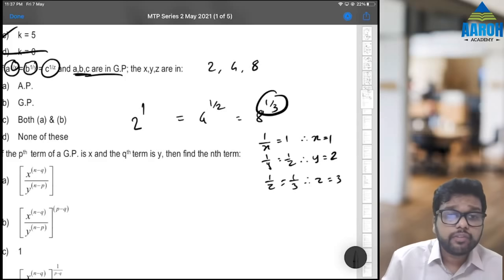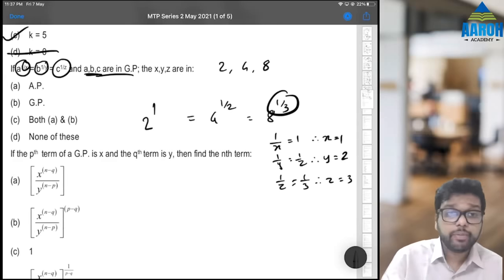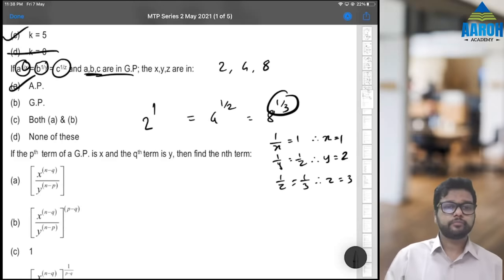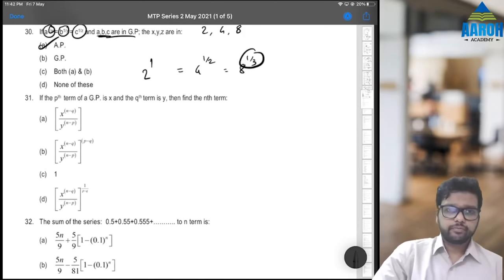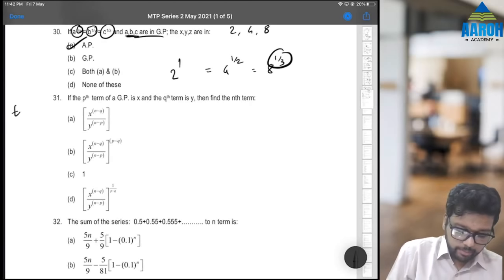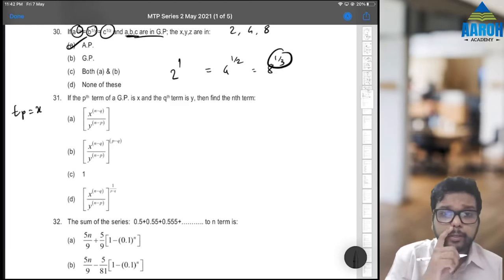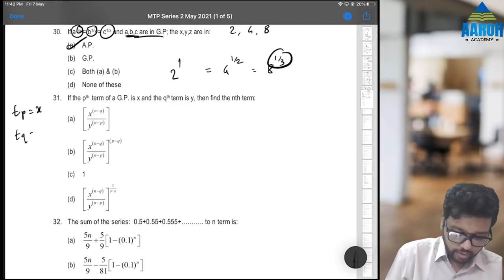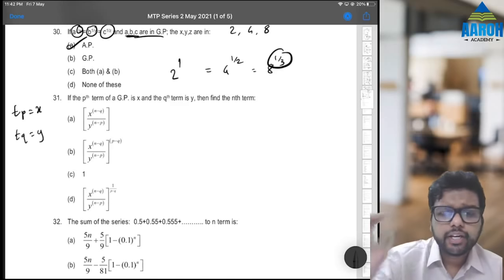So x, y, z are in what? GP, not AP. Sorry, AP, not GP. 1, 2, 3. Next, T1. If the pth term of a GP is x, that means they are saying TP is equal to x, and the qth term is y, that is TQ is equal to y. Then what is the nth term?